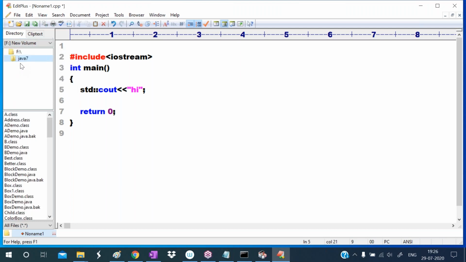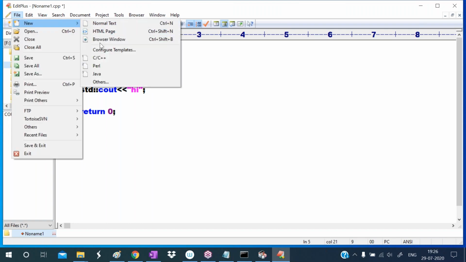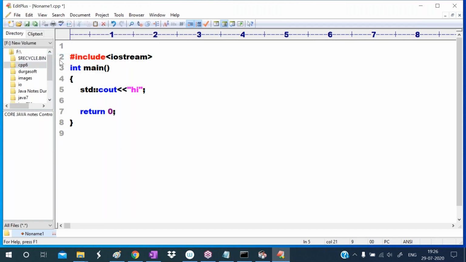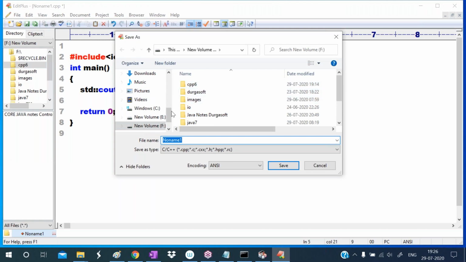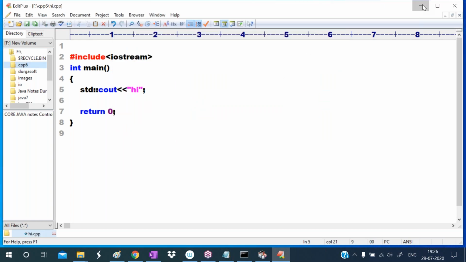in the F drive. Our folder name is CPP6. So go to file menu, select the save option. Then in the F drive, our folder name is CPP6. Here I'm giving the name hi.cpp. So the program is successfully saved.